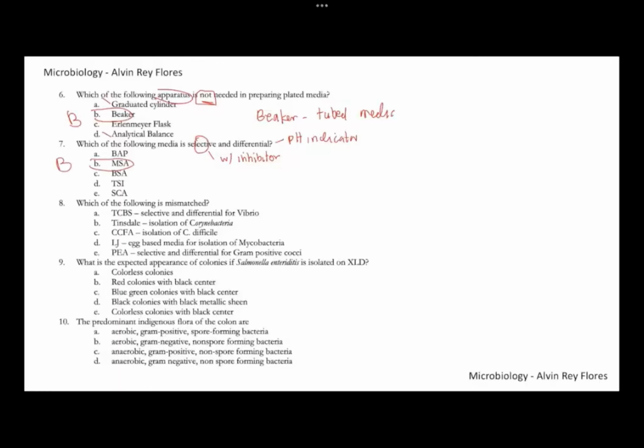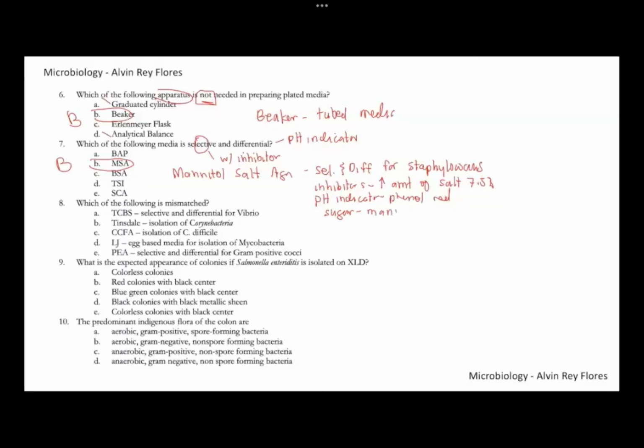Number seven, letter B. That is your mannitol salt agar. Mannitol salt agar is selective and differential for the members of Staphylococcus. Primarily, it would only allow the growth of staph. It has inhibitors: a high amount of salt, around 7.5%, to inhibit other bacteria. And it has a pH indicator, phenol red. Since it is a differential medium, it has a sugar, mannitol, to determine if the organism is able to ferment mannitol or not. Number seven, letter B.